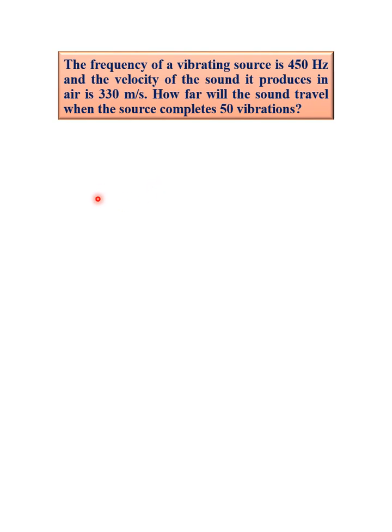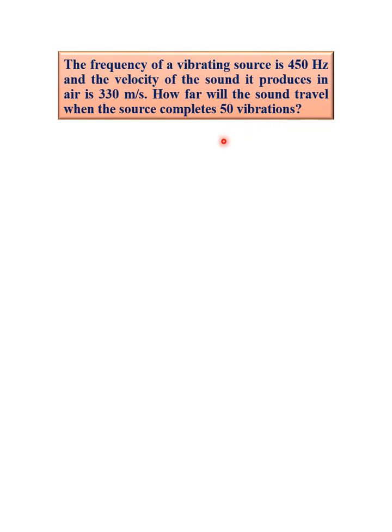In this video, we want to look at a simple calculation on the speed of a wave. The question says the frequency of a vibrating source is 450 Hz and the velocity of the sound it produces in air is 330 meters per second. How far will the sound travel when the source completes 50 vibrations?